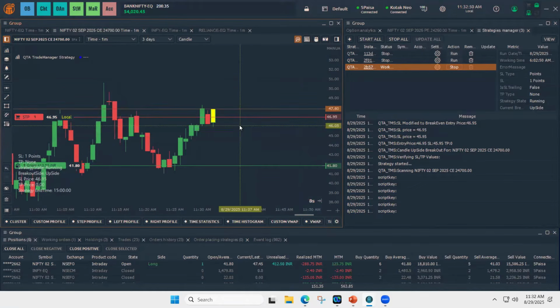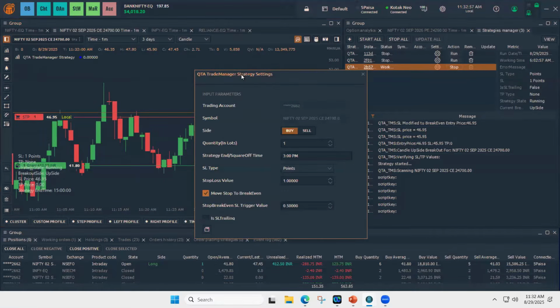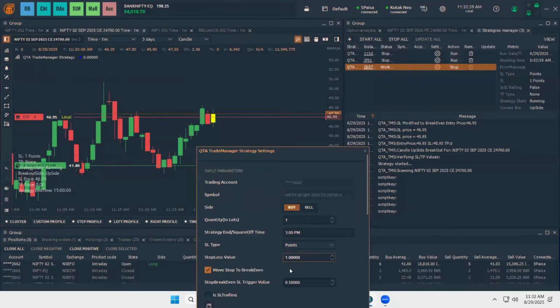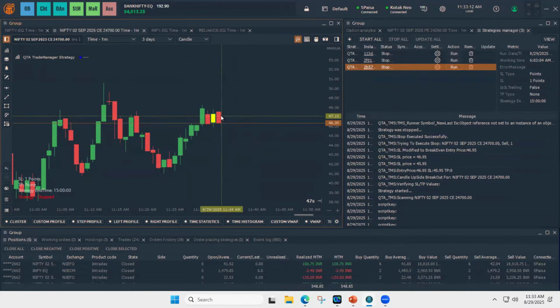So the SL got changed, if you notice. In the settings, we kept 0.5. If the price moves 0.5 in my favor, move my stop loss to break even. So in this case, what happened? I didn't have a loss trade.